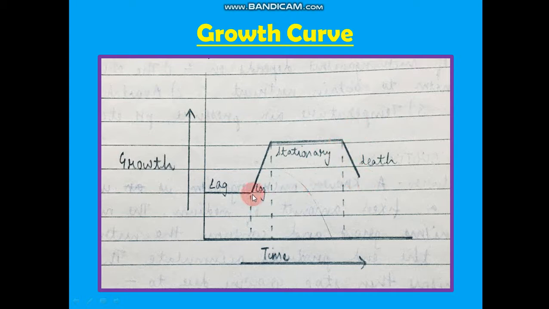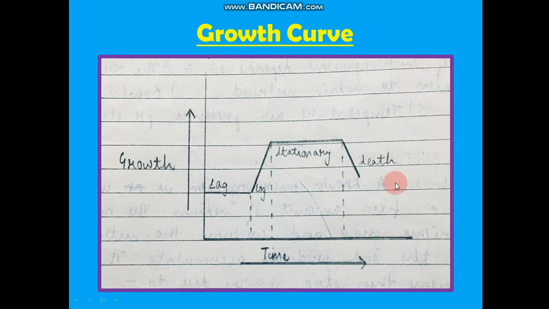Clear? So if we join the points of log phase with the time, and the points of the beginning of the stationary phase and the ending of the stationary phase, we can find out the time taken by the cell to move from lag to log. For a short time only it is in log phase, but that is a very important phase because all the growth is seen in log phase. Then a longer period is the stationary phase. Then finally the death phase follows.